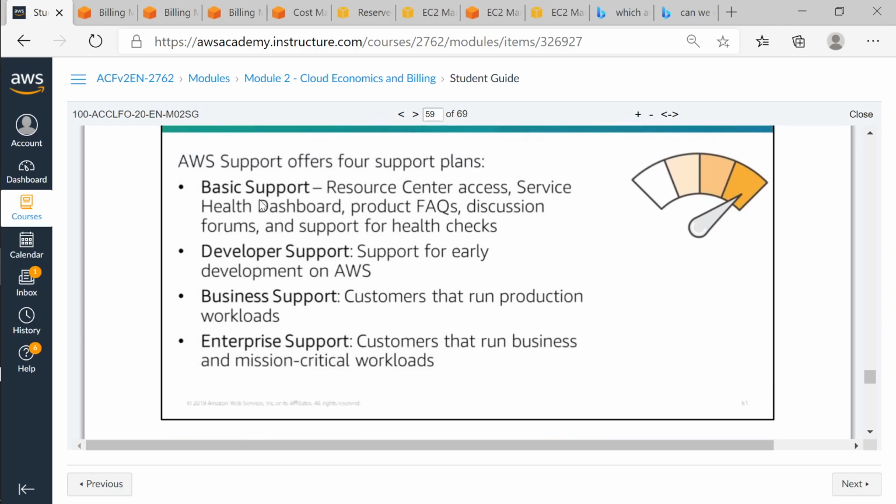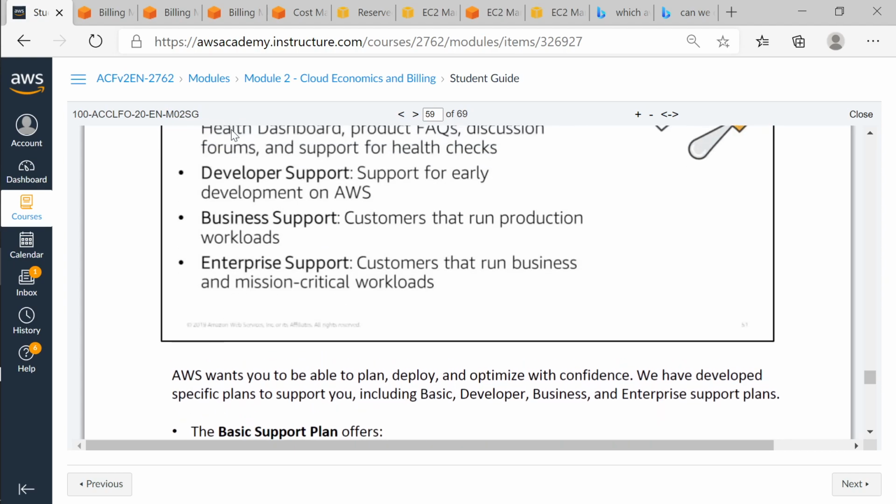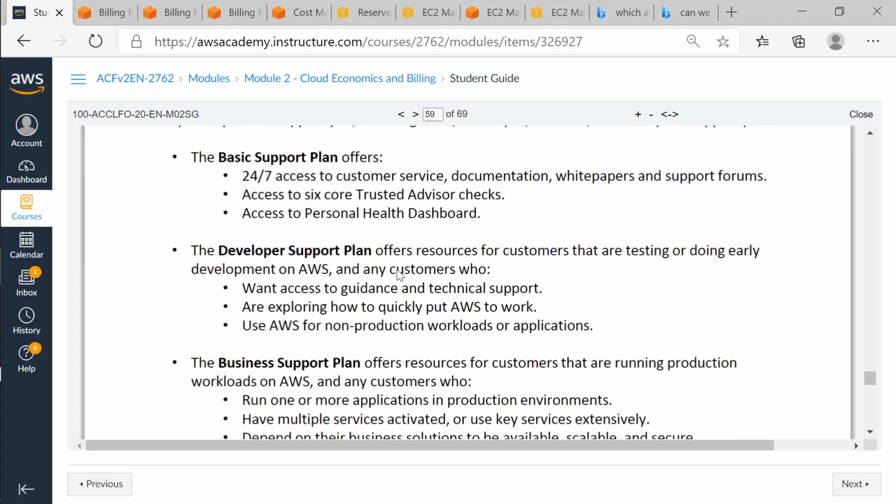So all these plans are there: basic support, developer support, business support, enterprise support. When we are creating a free tier, we usually go for basic support, right? If we have some billing questions or something, then we can reach out to the support center. And we have the service health dashboard, which gives you the health dashboard of the entire AWS services. As you move forward with the next service, developer, business, enterprise, the costing will also increase.